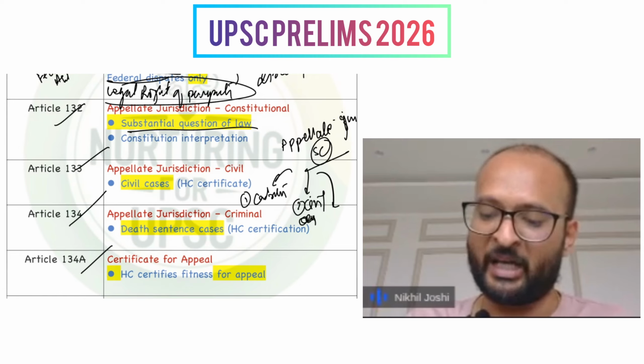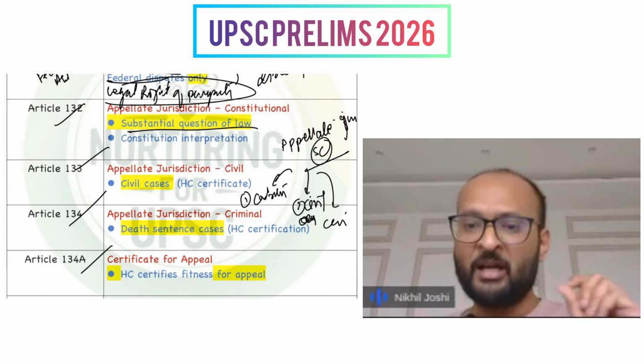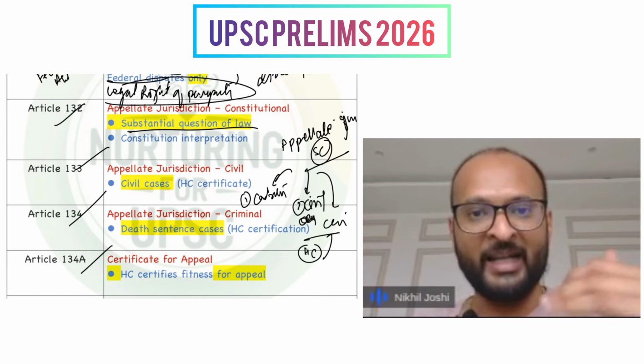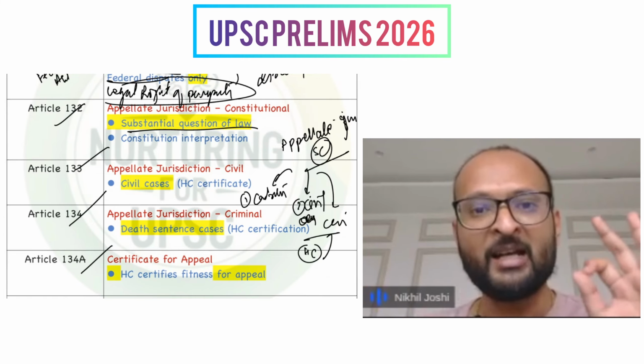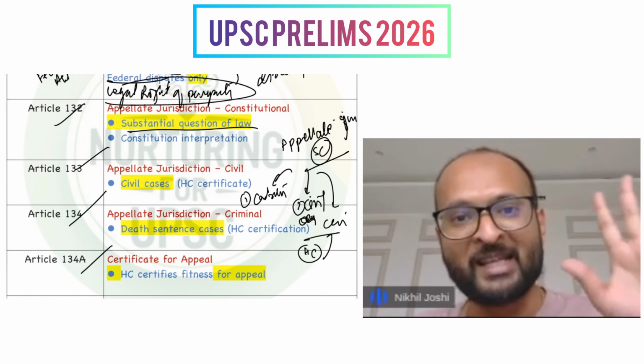Next would be the civil appeal, and the next would be the criminal appeal. In both cases, the civil appeal and the criminal appeal, the appeals from the judgments of the High Court are laid before the Supreme Court, where they feel that a substantial clarification over a law or a fact is required.